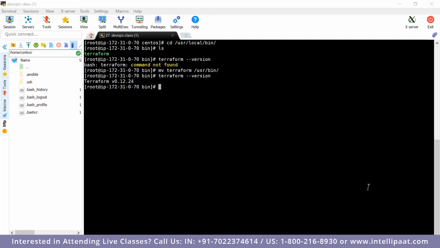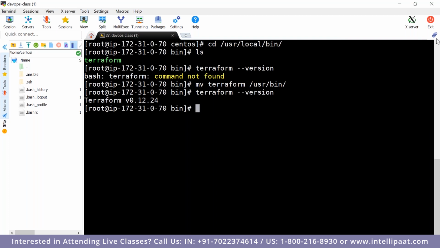Once it is done, you can check and verify with the command terraform -version. And the latest version is this one, 12.24, which is available. Now we are set with this.